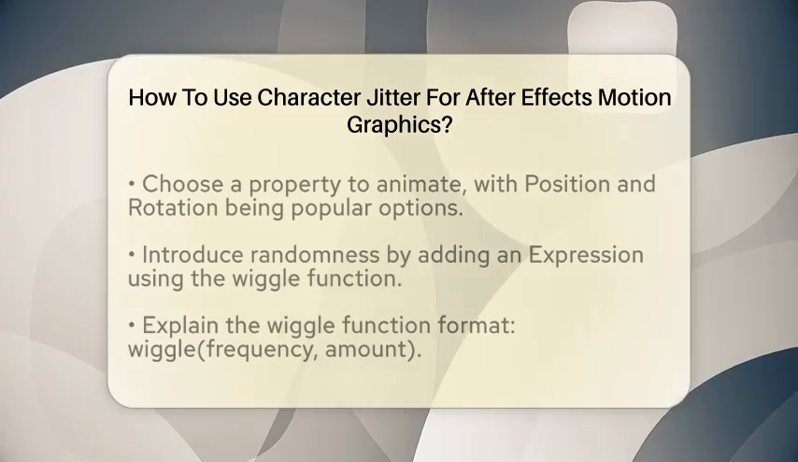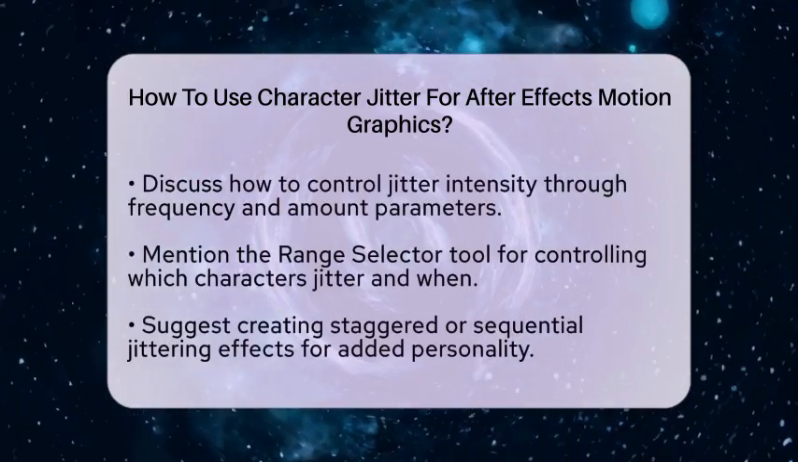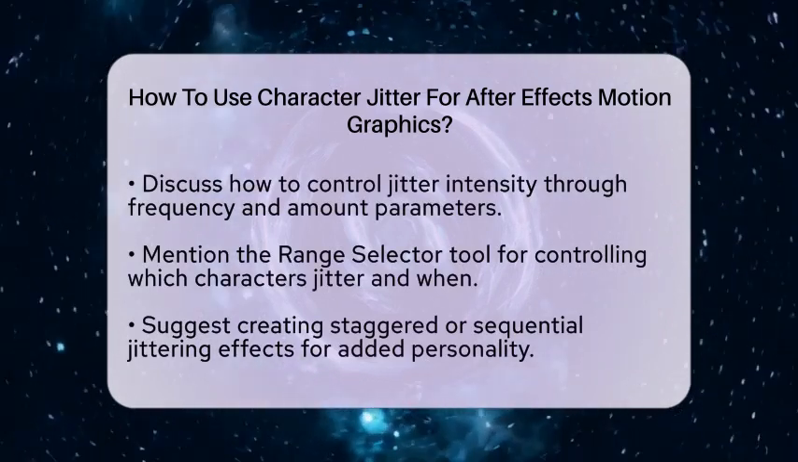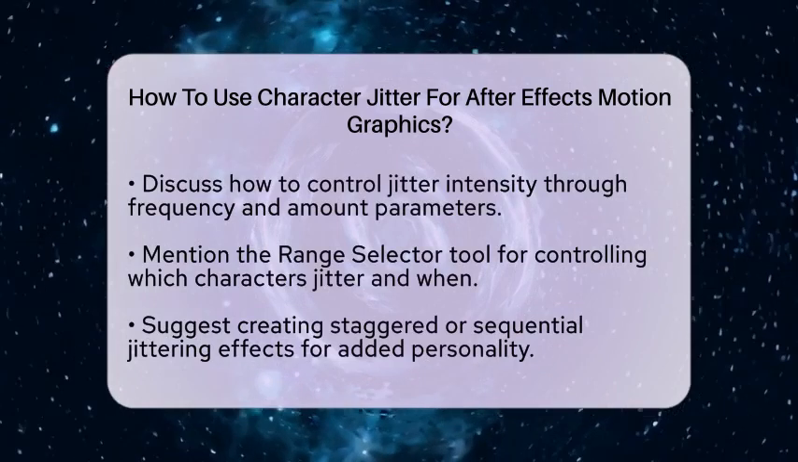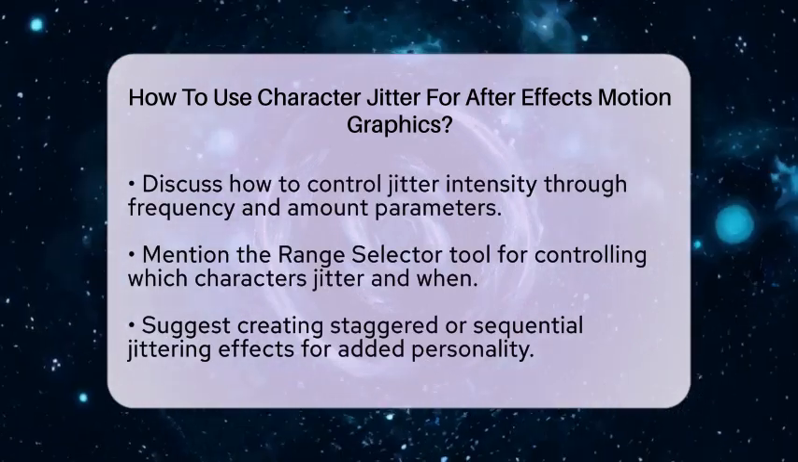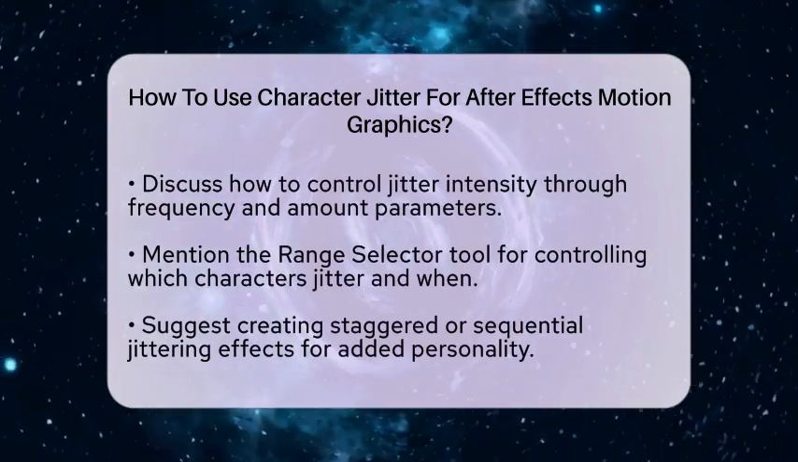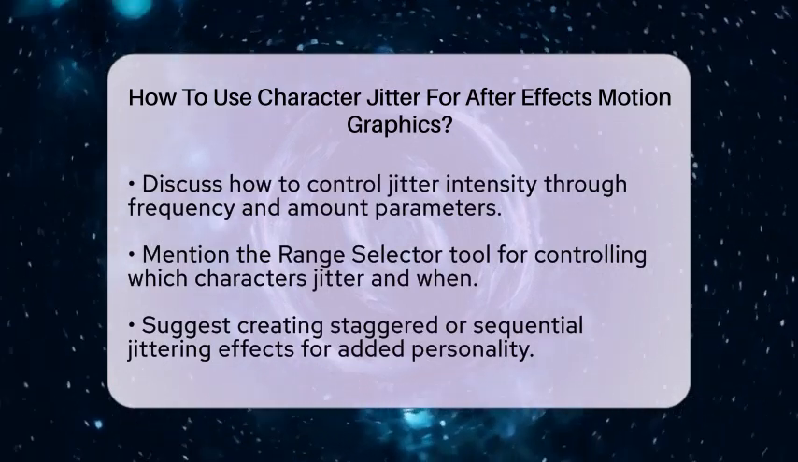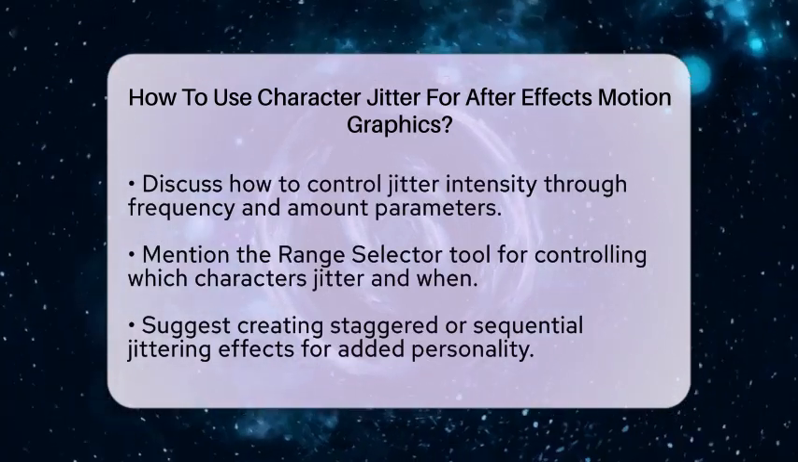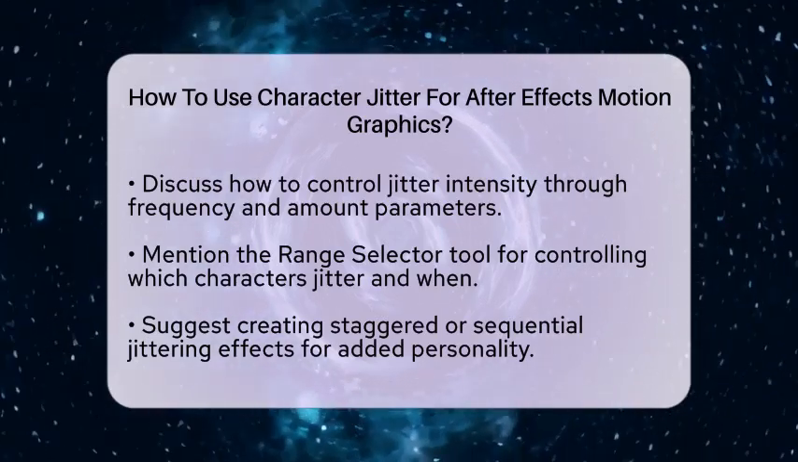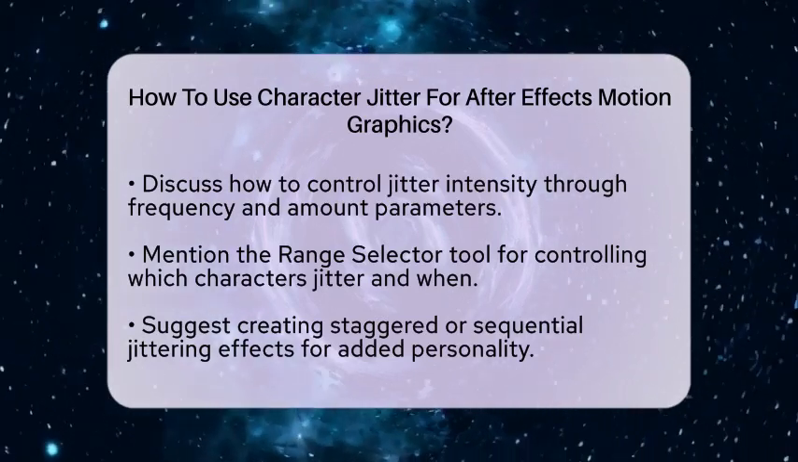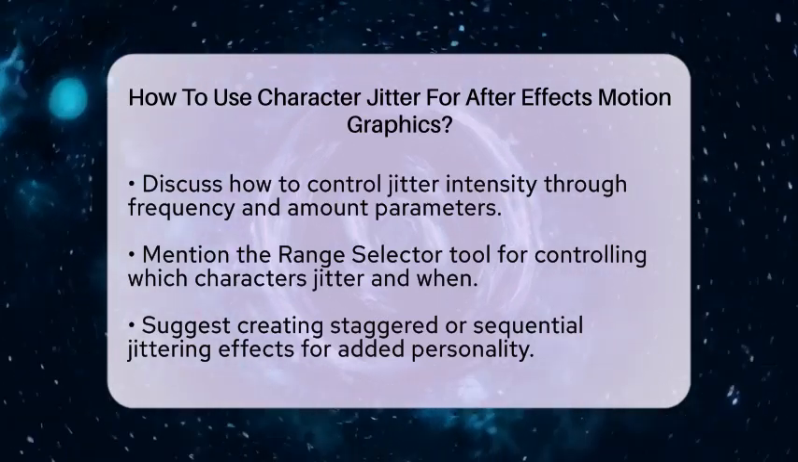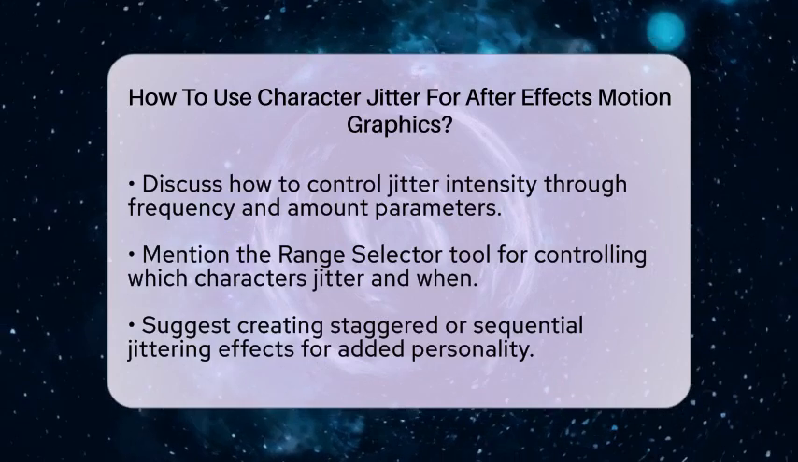Another useful tool is the Range Selector. This allows you to control which characters jitter and when. You can create staggered or sequential jittering effects, adding even more personality to your text. If you want to get a bit more creative, you can also use the puppet tool or displacement maps for more complex jitter effects. However, for most text animations, using the Animator with wiggle expressions is the simplest and most effective method.